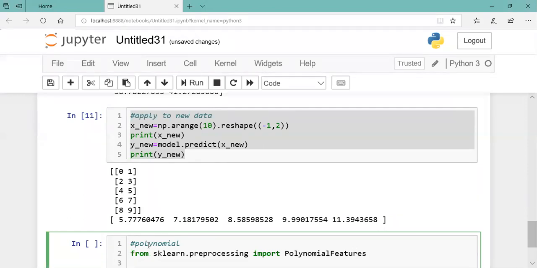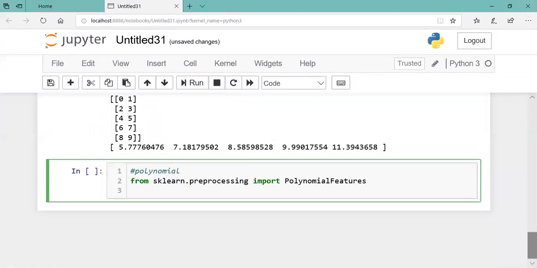Okay, just a minute. The data will remain the same.